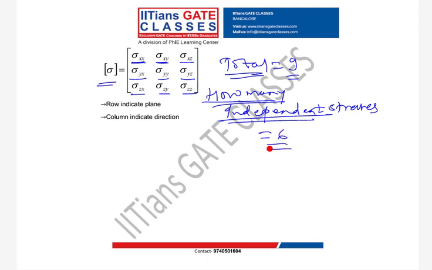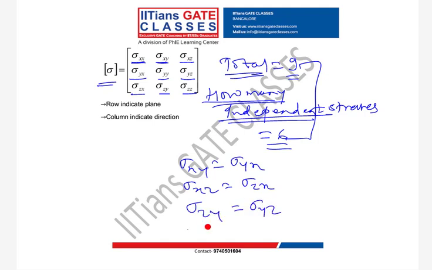Now you will ask how from 9 it became 6. I know my sigma xy is always equal to sigma yx, sigma xz is equal to sigma zx, and sigma zy is equal to sigma yz. This is known as the complementary nature of shear stresses.